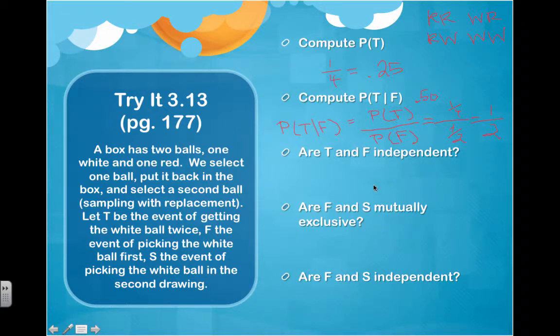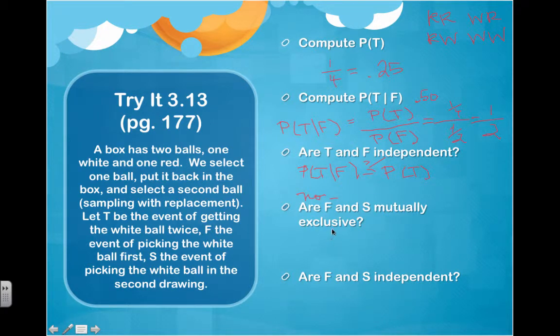Are T and F independent? So there's the question. Does the probability of T given F equal the probability of T? And the answer is no. Because do you see, P of T is 0.25 and P of T given F is 0.5?